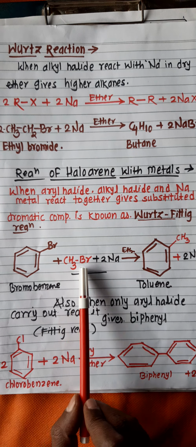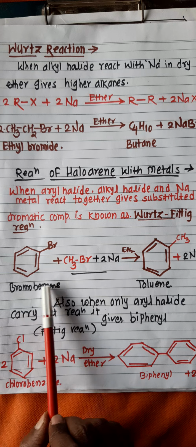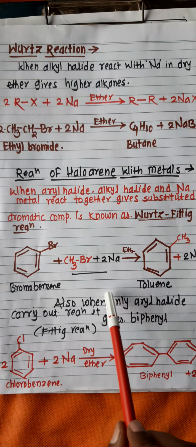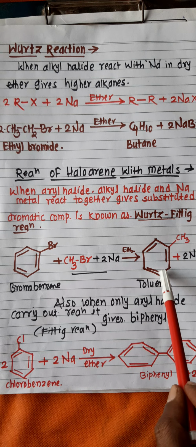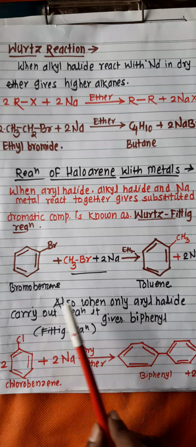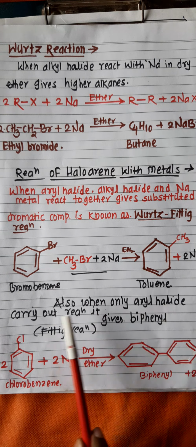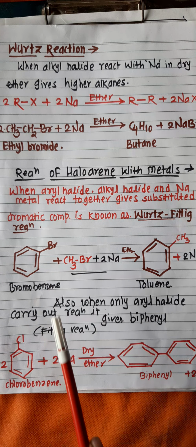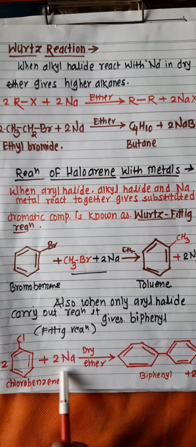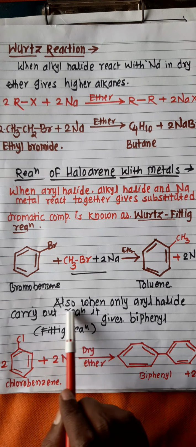Therefore here there is another molecule, that is bromobenzene, that is haloarene. They combinedly react to form the aromatic compound, that is toluene. Also here, when aryl halide, that is chlorobenzene, reacts only with sodium metal in presence of dry ether, it gives biphenyl. This is called the Fittig reaction.